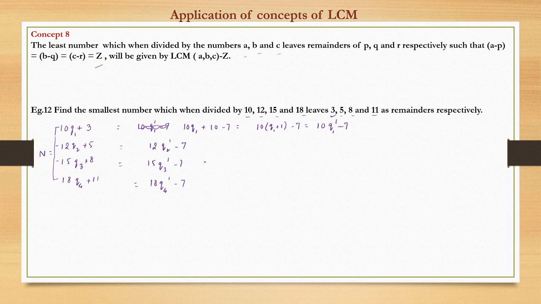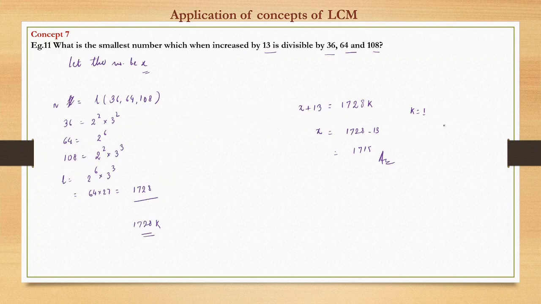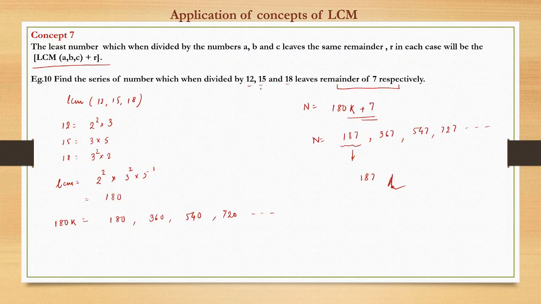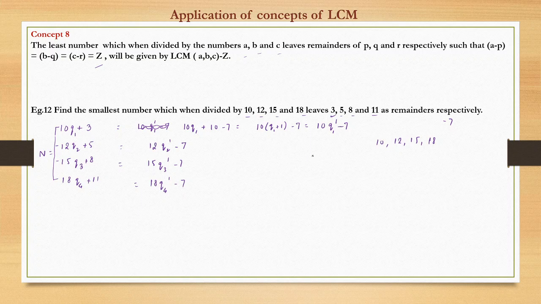So do we not get that this is the same as: find the smallest number which when divided by 10, 12, 15 and 18 leaves a remainder of minus 7, same as what we were discussing earlier. There the remainder was plus 7 and it was the same in all the three cases. Here also we have the same. Now we are dividing a number by four numbers 10, 12, 15, 18 and all four numbers leave a common remainder of minus 7.